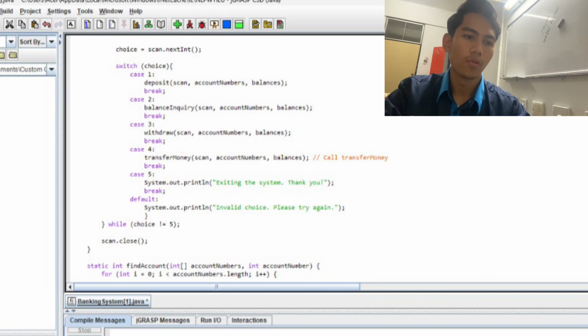So for our coding, our Java, as you can see in the background, we have the selection statement, which is switch, and in that statement we have 5 cases. Case 1 is deposit, case 2 is balance, case 3 is withdraw, case 4 is transfer money, and case 5 is exit.